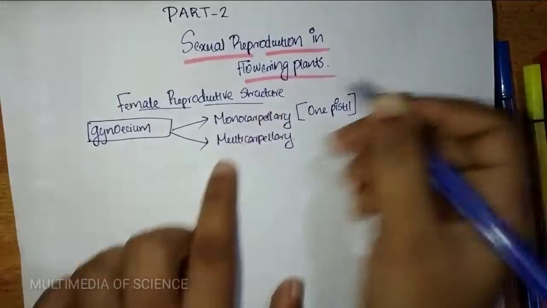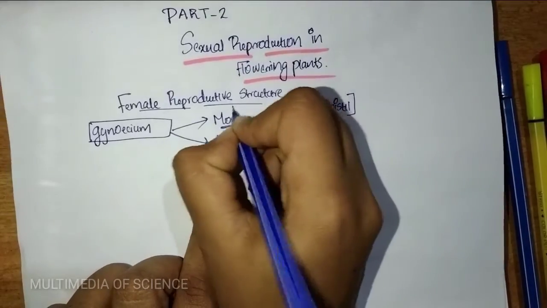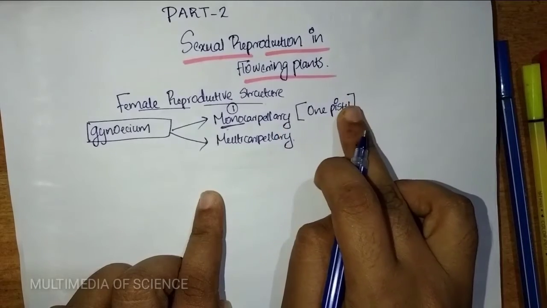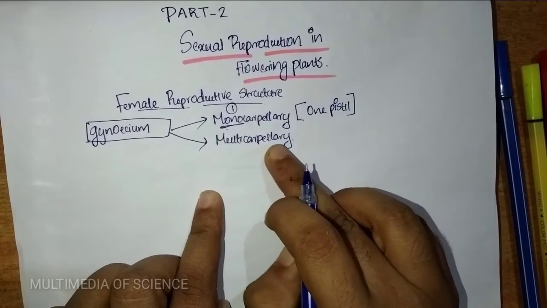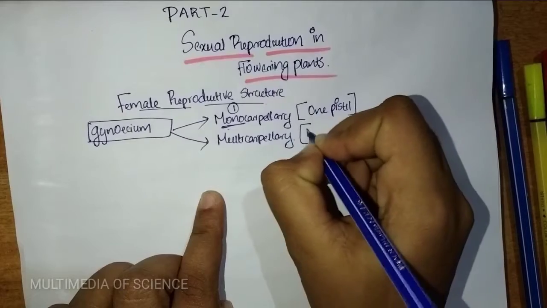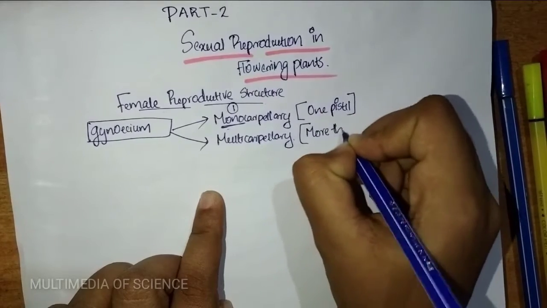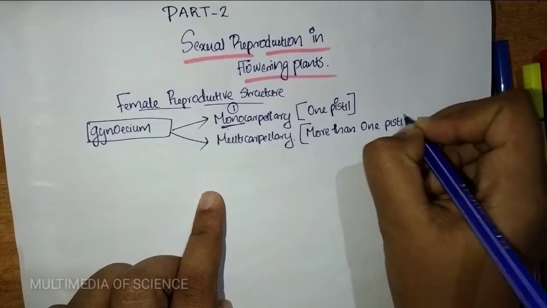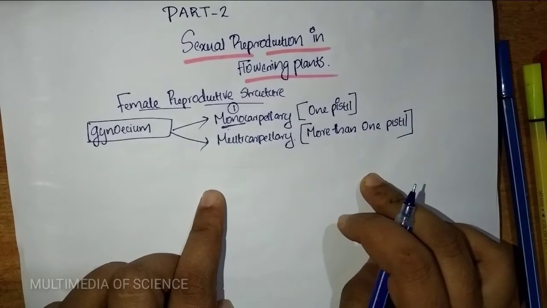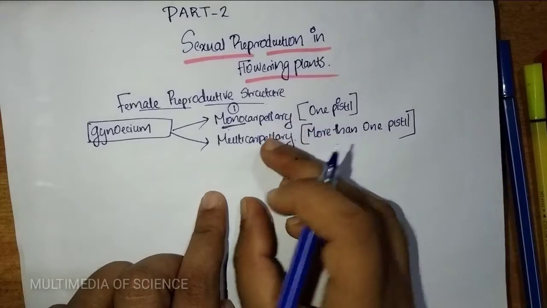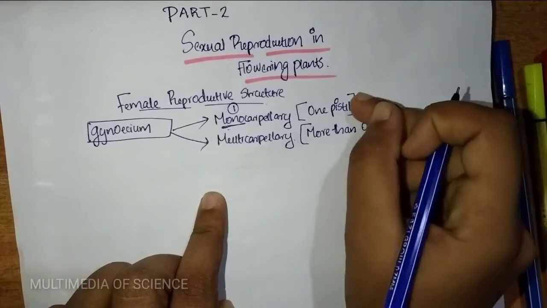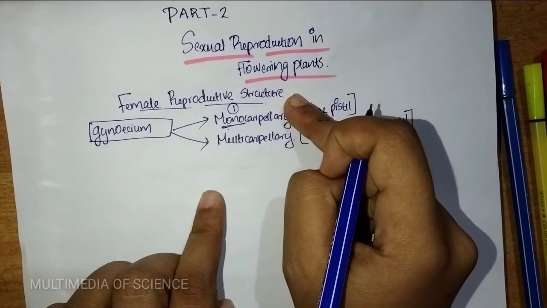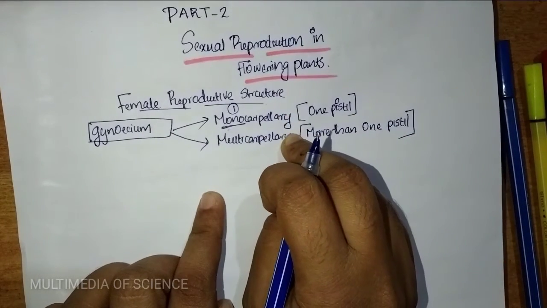It is named mono, which means one. Multicarpellary means it has more than one pistil. According to the number of pistils, we can divide the gynoecium into two types.